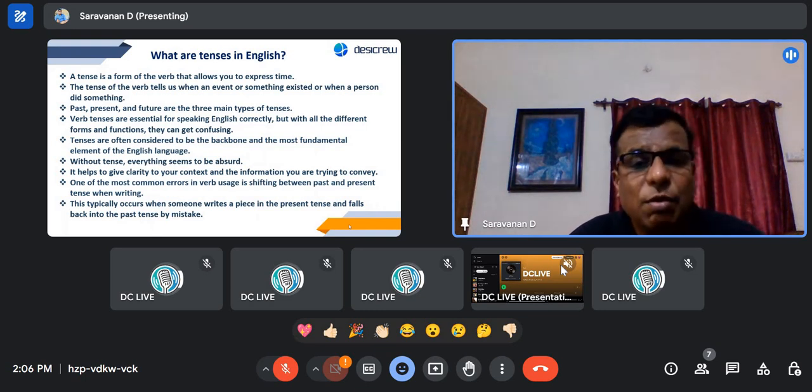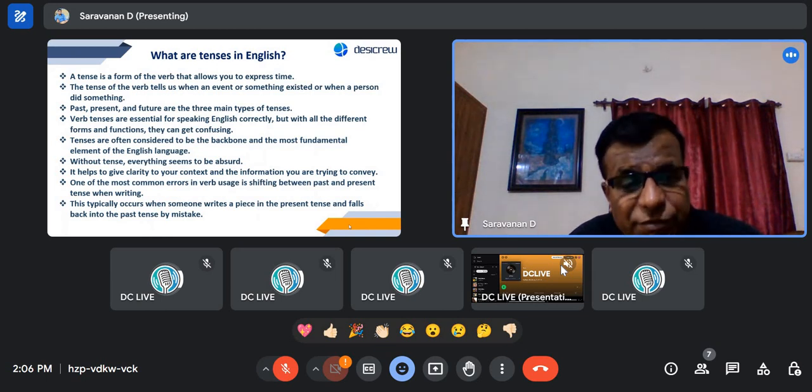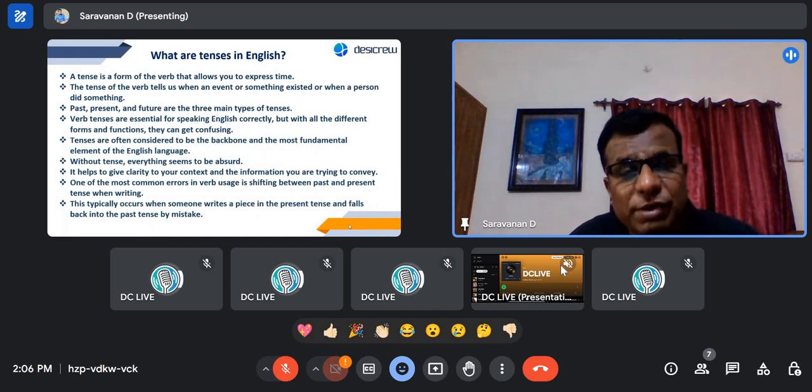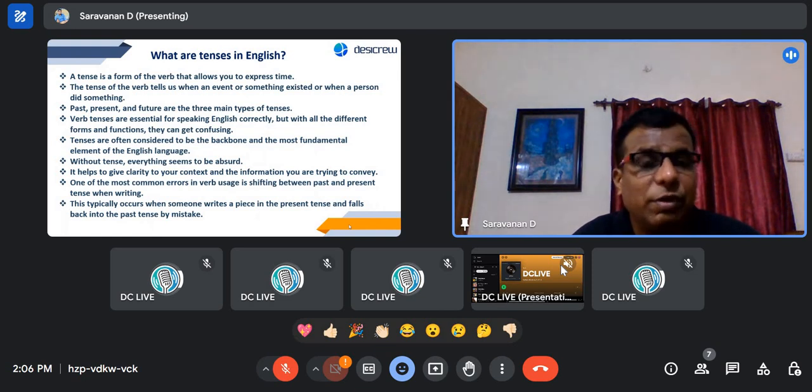So this is what it is. You need these tenses in the proper place. Only then will you be grammatically correct. But with different forms and functions, they can get confusing. I always say when you don't know something, it's an error, but when you know, then it becomes very easy. But initially, to understand this, it can be confusing as well.